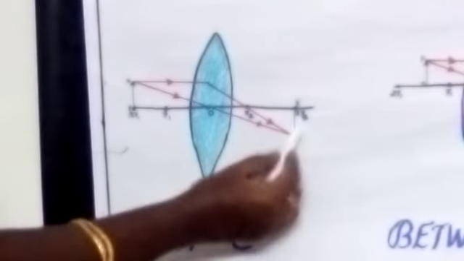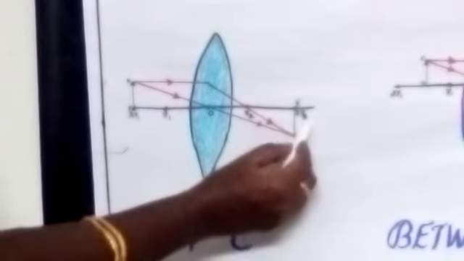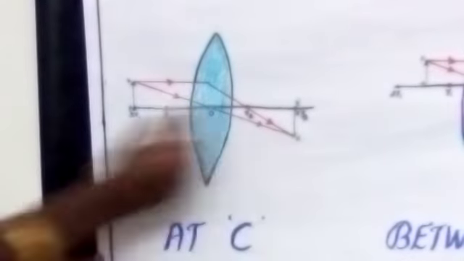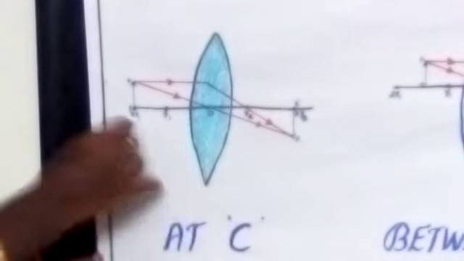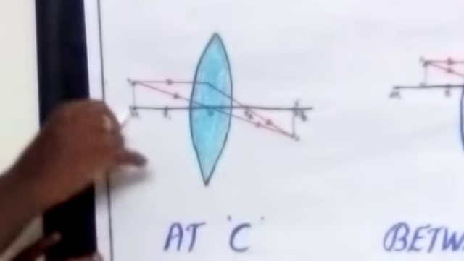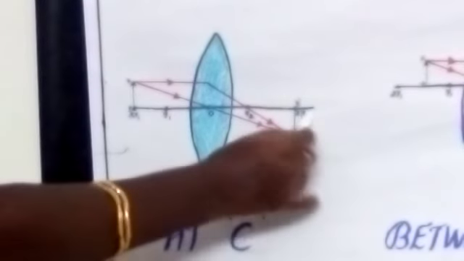So here the image is forming. At which point is the image forming? At 2f2. So the object is placed at 2f1, which means the image is formed at 2f2. The 2f1 and 2f2 are the center of curvature. So the object is placed at the center of curvature, and the image is also forming at the center of curvature.